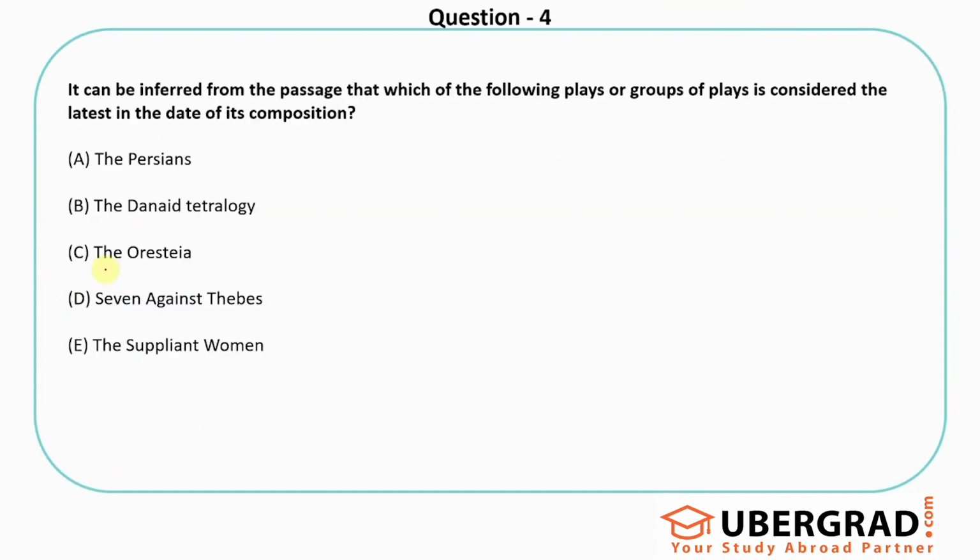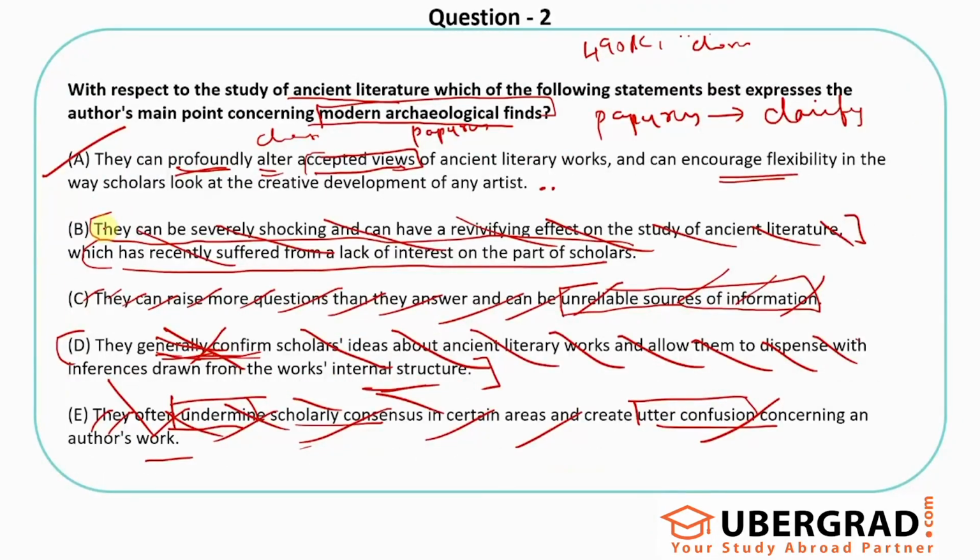It can be inferred from the passage that which of the following place or group of places is considered the latest in the date of its composition, right? This is very simple and straightforward. The answer for me is this. I remember it based on the passage. Let's go back again. So what is it saying?